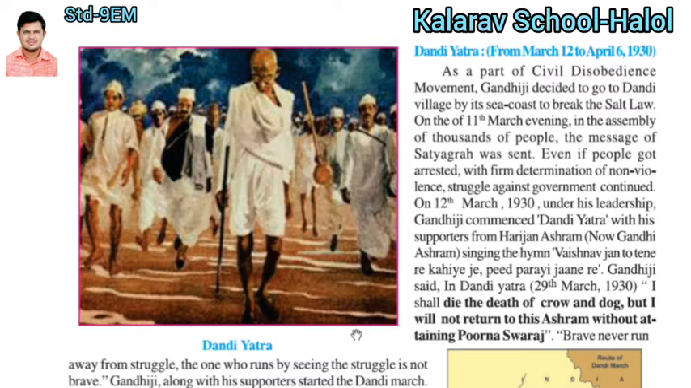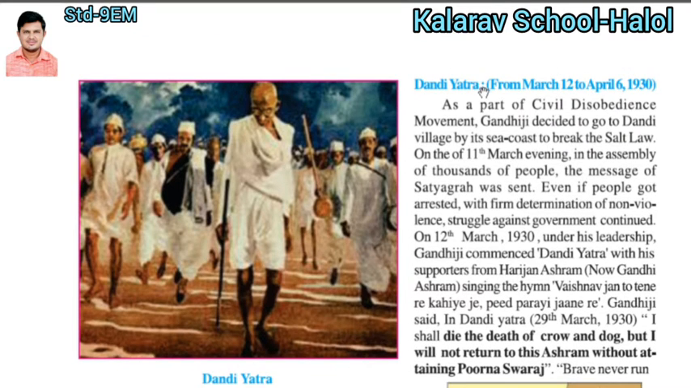Then our new point is about the Dandi Yatra, the Dandi March, led by Mahatma Gandhiji. You can see in this picture, this man was a one-man army who went across the entire India, and the whole of India followed him behind satyagraha. What a great man he was. Gandhiji made the Dandi Yatra from March 12 to April 6, 1930, on foot, walking with his followers.